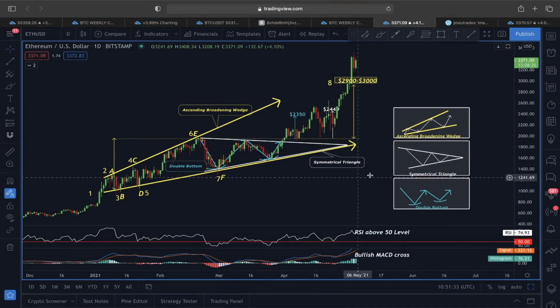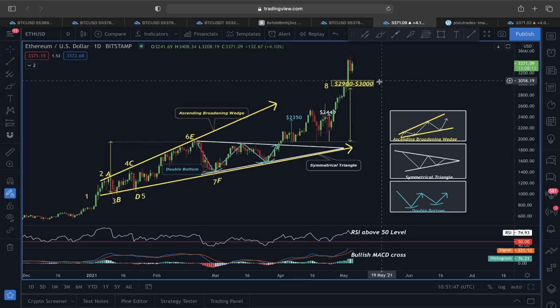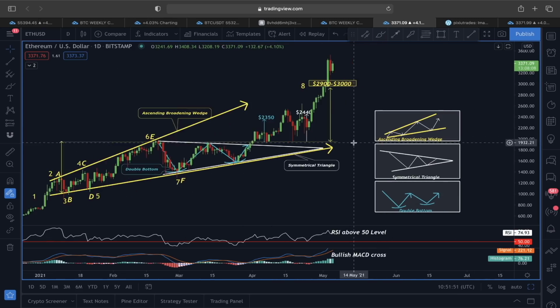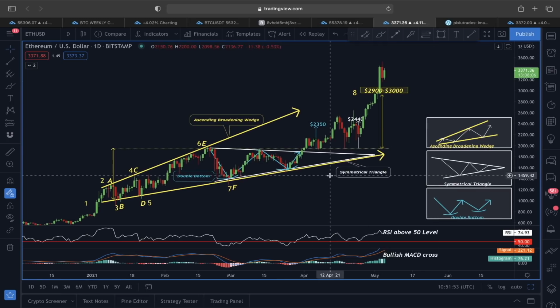You can see all three scenarios, ascending broadening wedge, symmetrical triangle, and this double bottom scenario played out perfectly, right? That's why congratulations to everyone who has been following me with this price movement here. Not just that, now since the price here has broken all these three target levels, what are we expecting next for Ethereum price action?